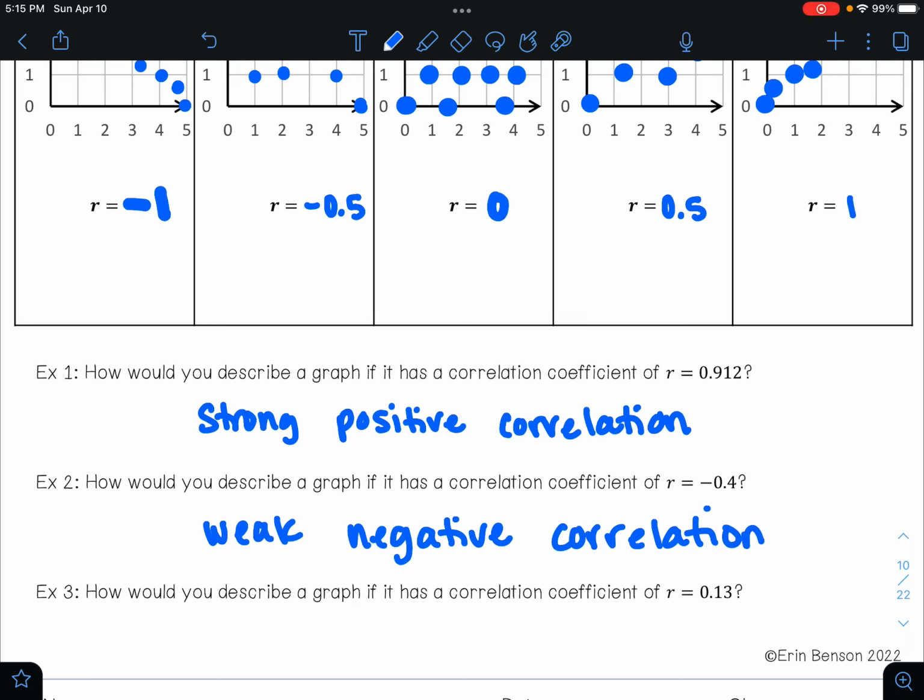And then how would you describe a graph if it has a correlation of 0.13? Well, 0.13 is very close to 0, and so I would say that this has no correlation.